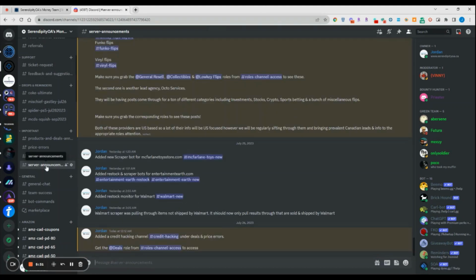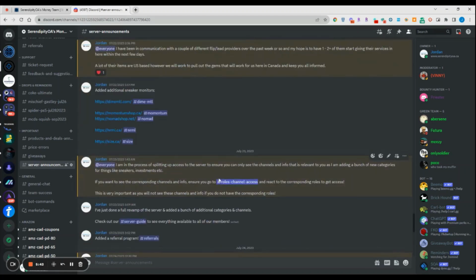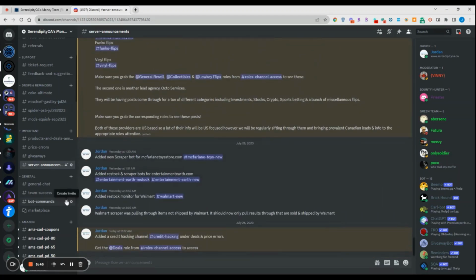Whenever we do any updates or changes to the server, we will announce it in the server announcements. So I do recommend that you do keep tabs on this server so you can look at all the additional features that we're implementing. We do implement new features at least every couple days, if not every single day recently.